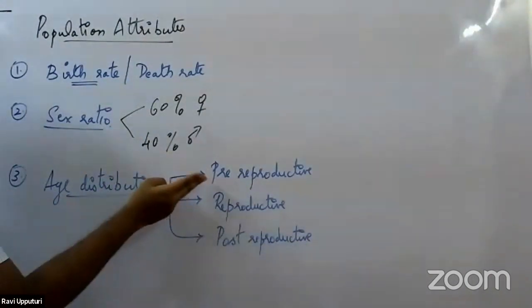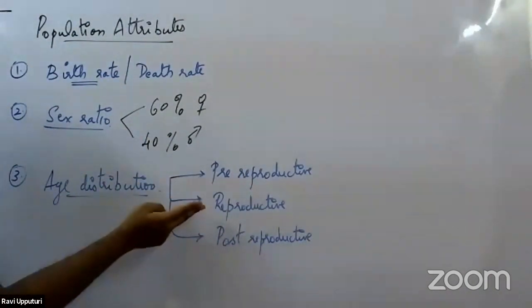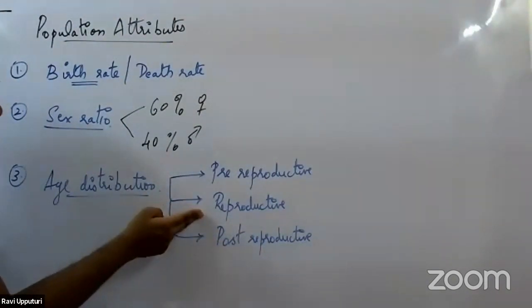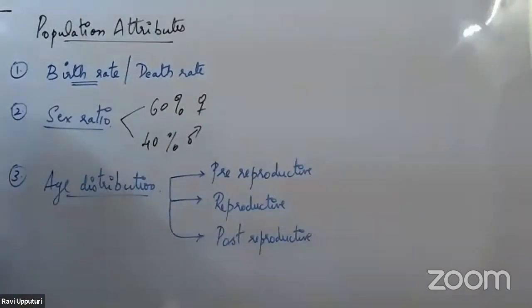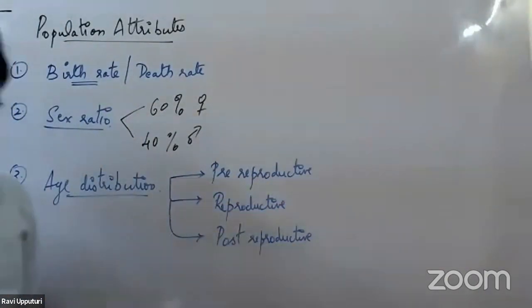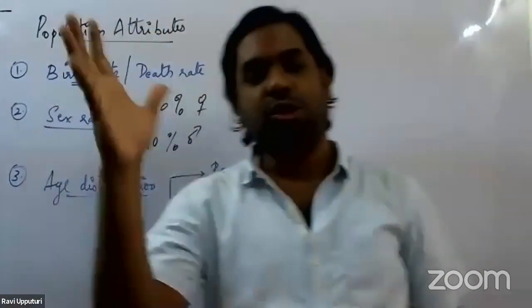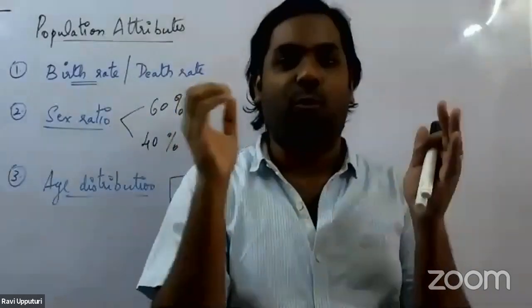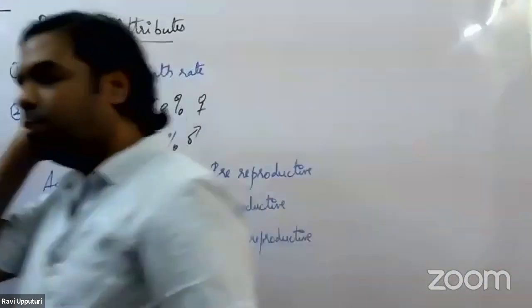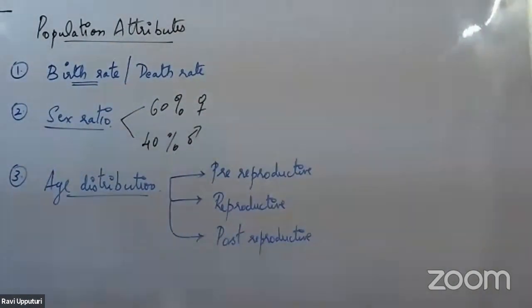We call them the pre-reproductive age group, the reproductive age group, and the third one is the post-reproductive age group. So any organism you take that is present in a population falls into one of these categories. And one more thing you need to remember: the age group or the age bracket varies from one population to the other population.